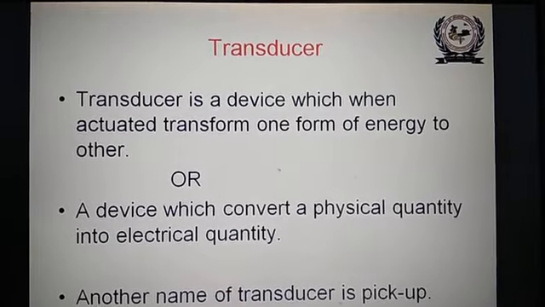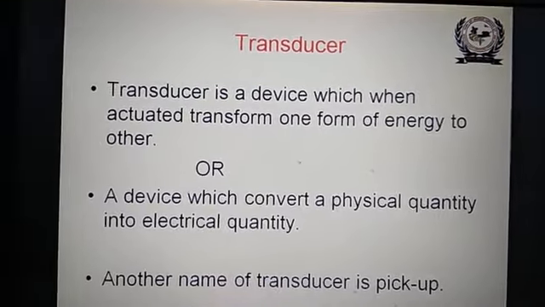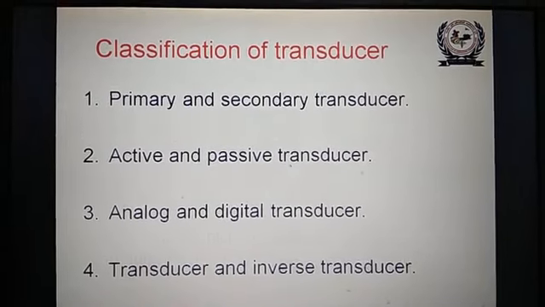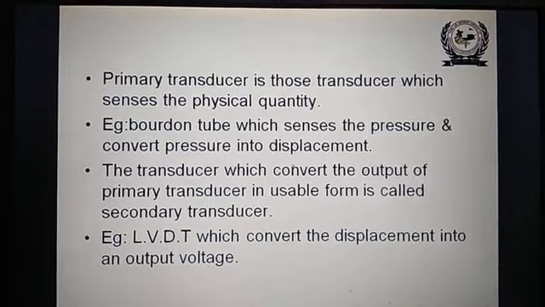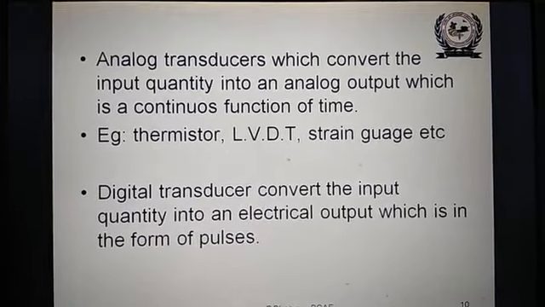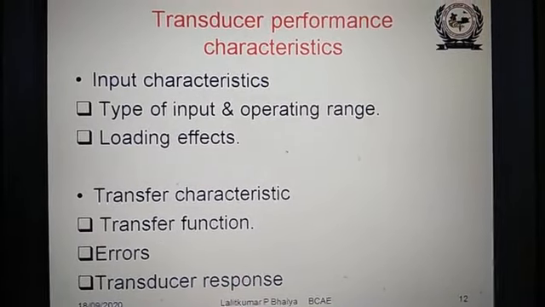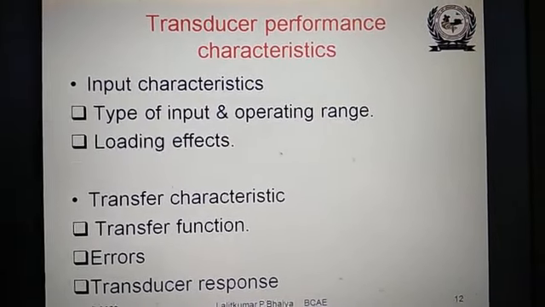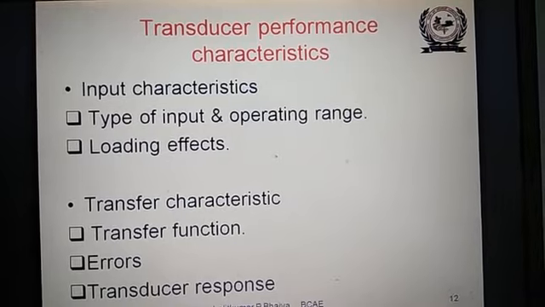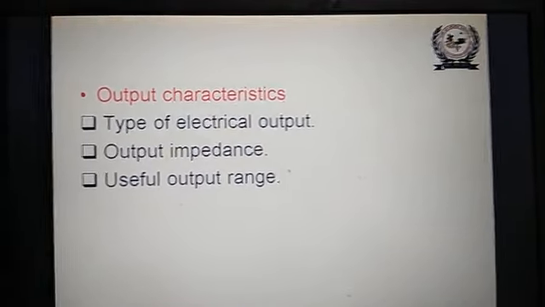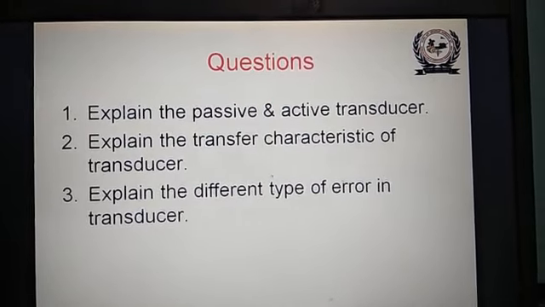Then we have also seen the transducer, the definition of the transducer, the classification of the transducers, types of transducers, and use of transducer, primary and secondary transducers, transducer performance characteristics, input characteristics, transfer characteristics, and output characteristics.